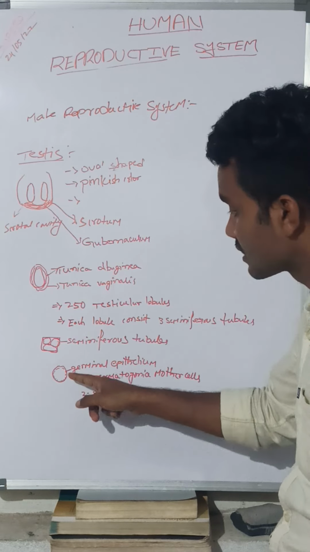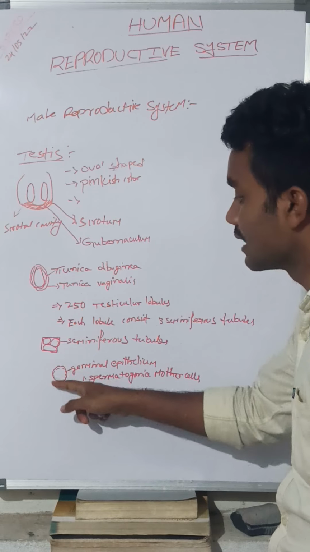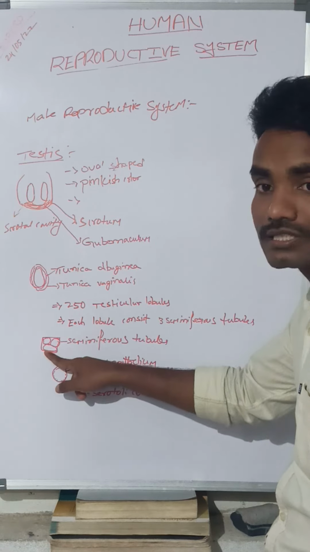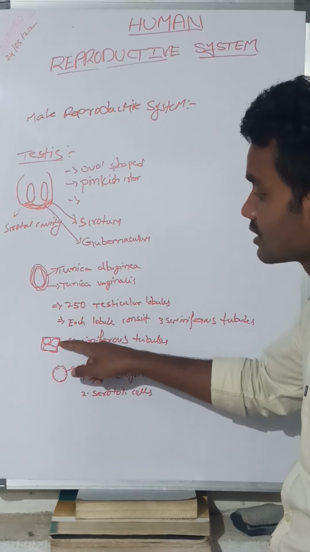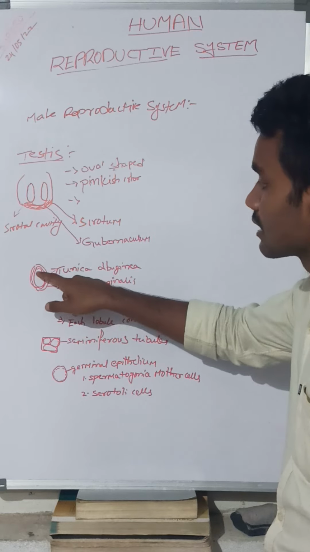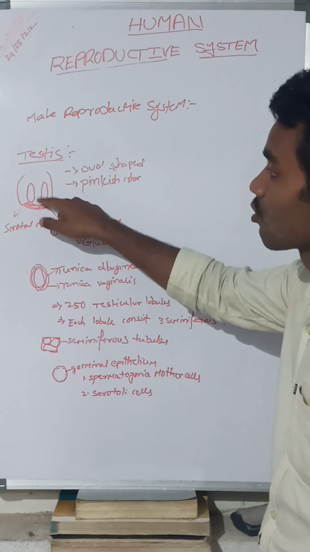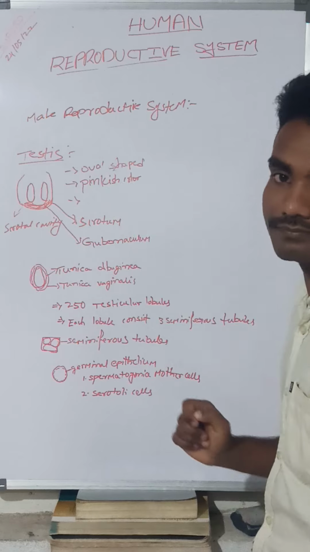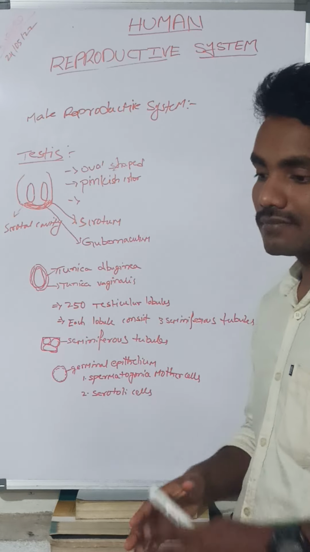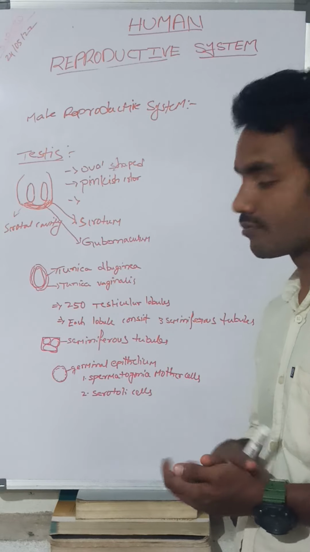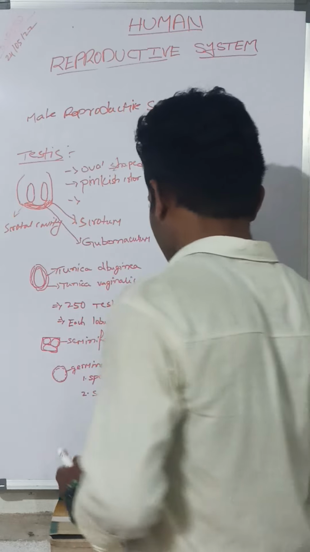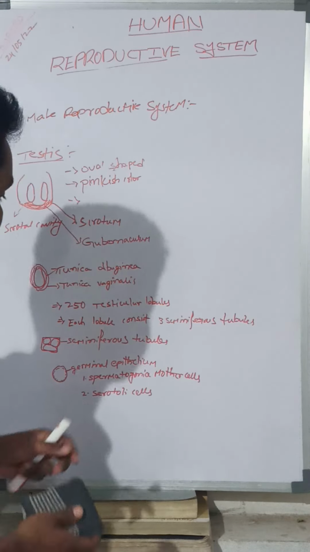That germinal epithelium is present on the inner surface of the seminiferous tubules. That seminiferous tubules are present in the testicular lobule. That lobules are present in the testis. That testis is present in the scrotal cavity of the scrotum. You get my point? Okay. Let us see how the sperms are produced from the spermatogonia mother cells.